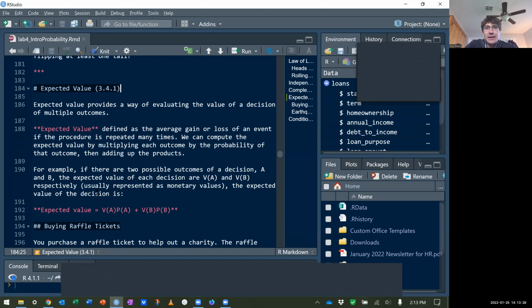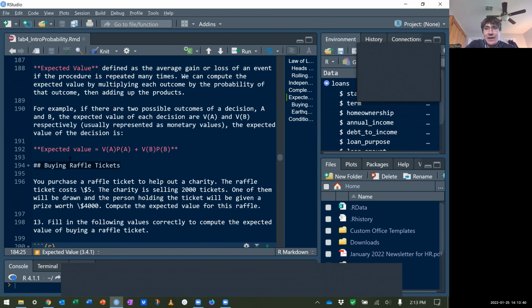Expected value is the way to think about the value of a decision with multiple outcomes. I'll explain two ways, using the example of a raffle ticket. A raffle ticket is something you buy with the potential of winning some kind of reward. So here's a charity that's selling 2,000 tickets. The tickets cost $5, and only one of them will win. We randomly pick one of them to win, and the prize for winning is $4,000. Seems like a pretty good deal.